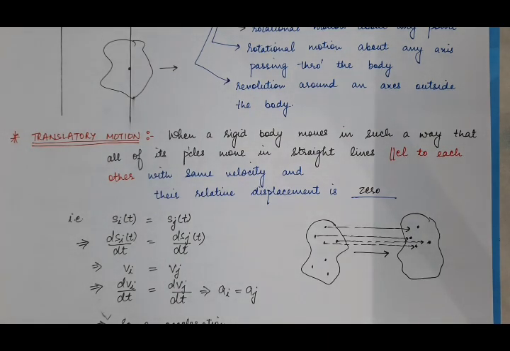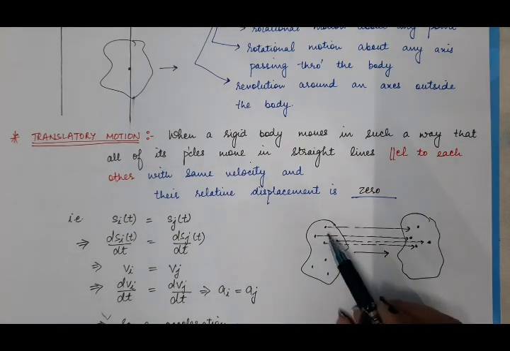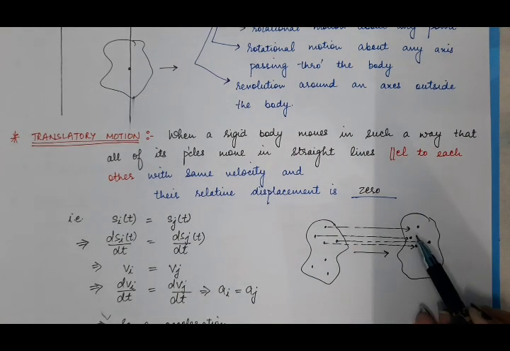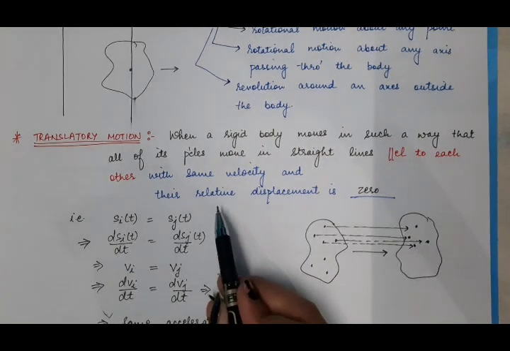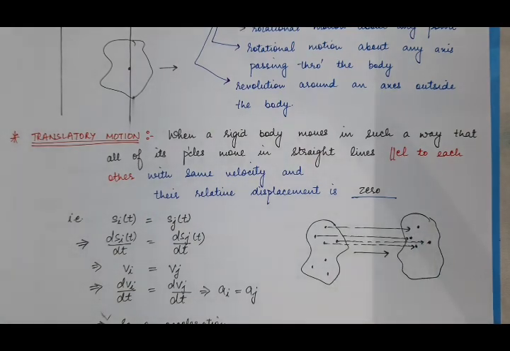So in case of translatory motion, a rigid body moves in a way that all of its particles move in a straight line, parallel to one another, with the same velocity and the same acceleration. That is why the distance between them at the initial position and at the final position remains the same, meaning their relative displacement is 0. So this is all about translatory motion.